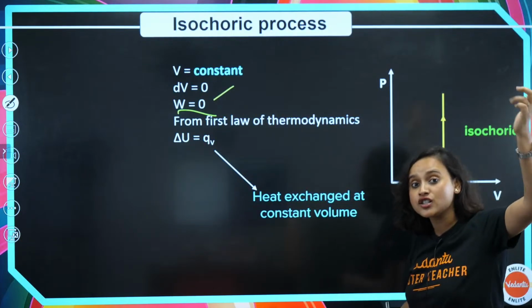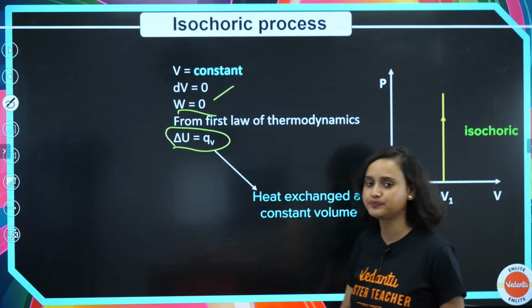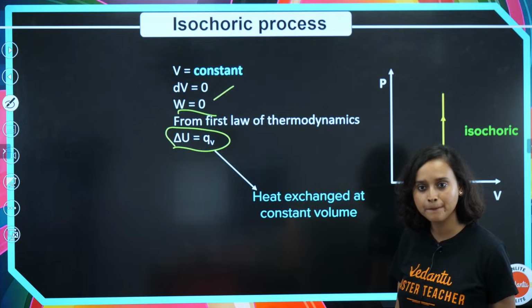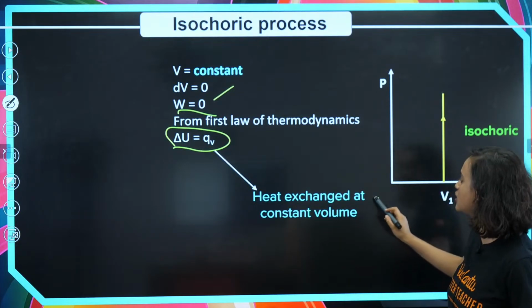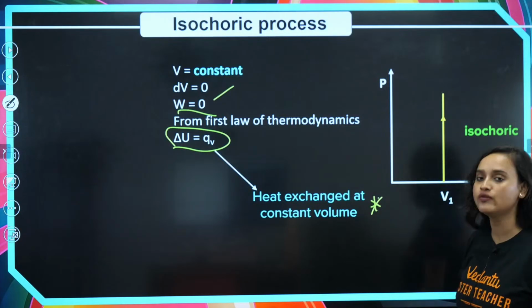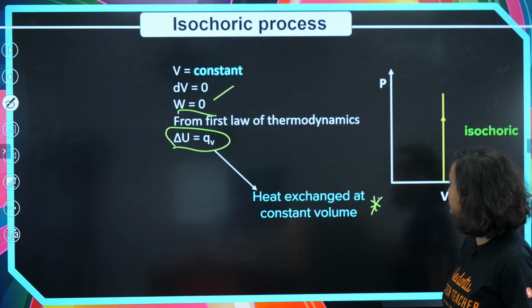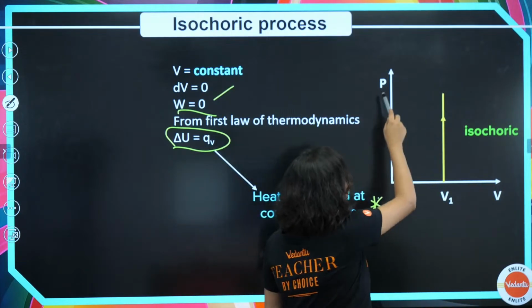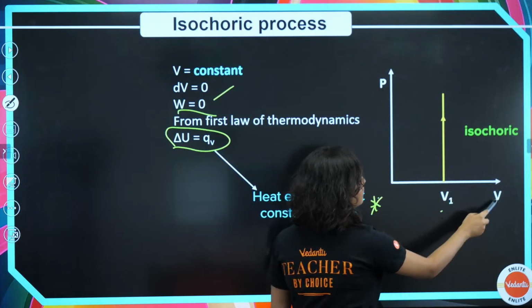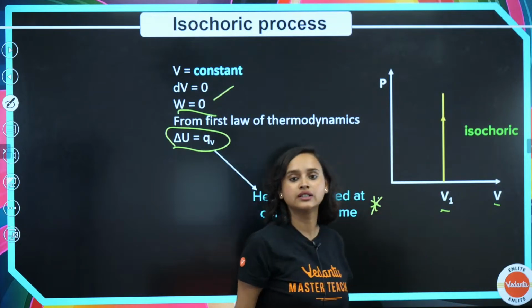Now from the first law of thermodynamics, we can say that delta U is equal to QV, that means heat exchanged at constant volume. Am I right? Now for isochoric process, if we take a look at this graph, then this is my V, this is my V1 and this is my graph.